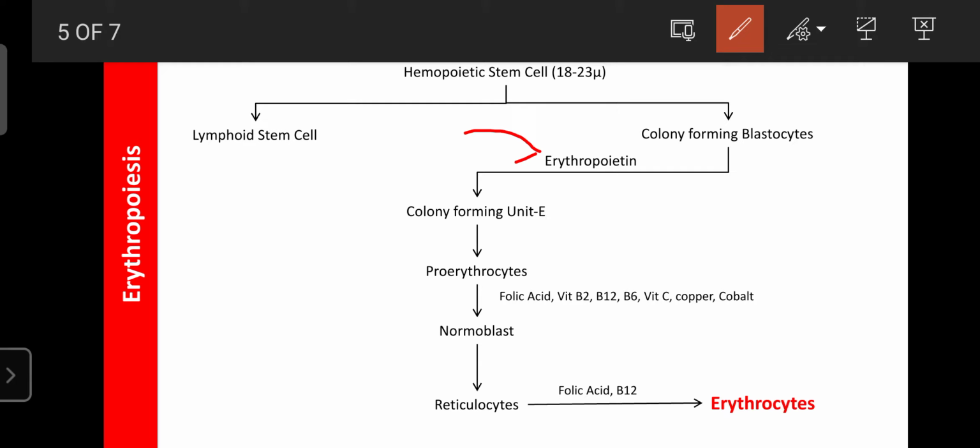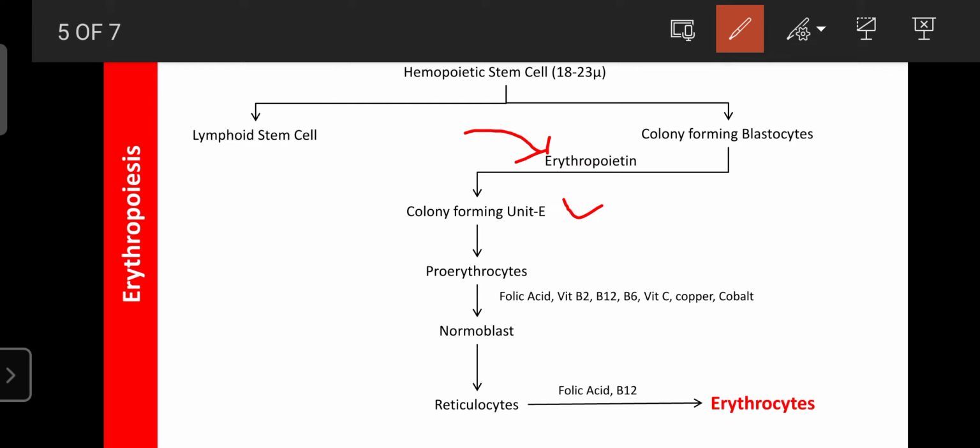and from the kidney the erythropoietin is released. That erythropoietin reaches the RBM or red bone marrow with the help of the blood or systemic circulation. Then it enhances the differentiation of the colony forming blastocytes into colony forming unit for erythrocytes, that is CFUE.